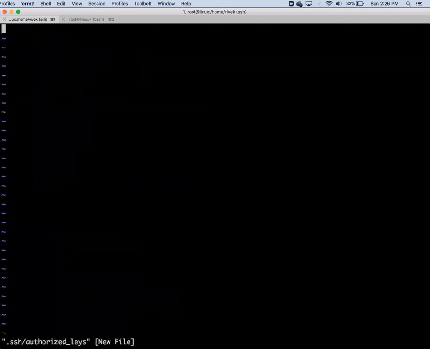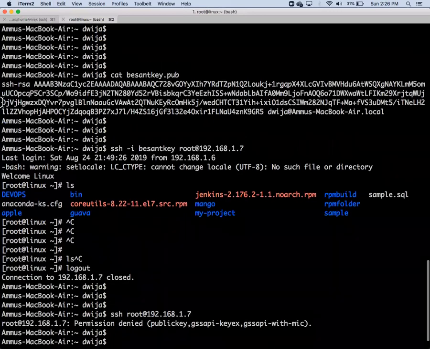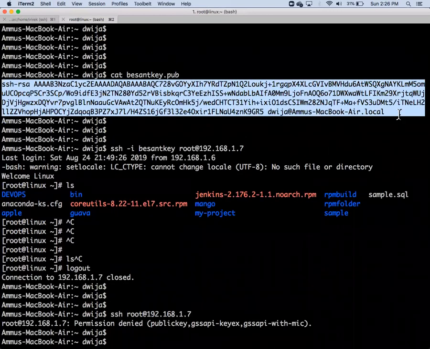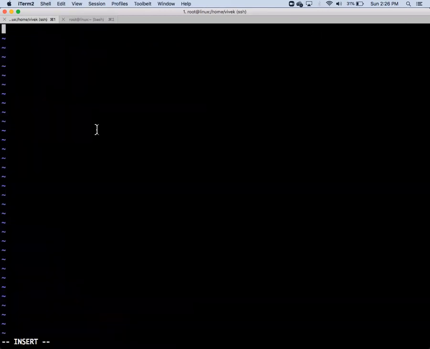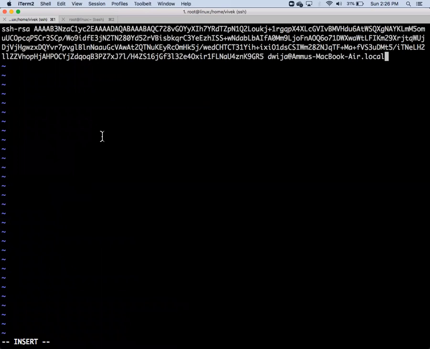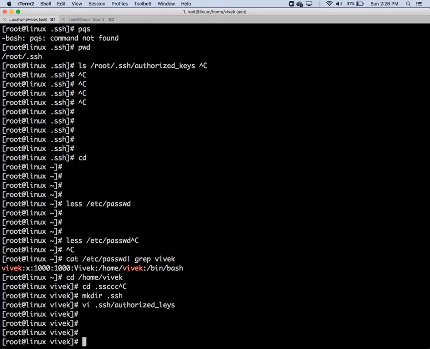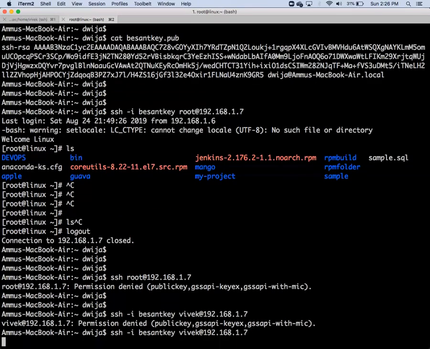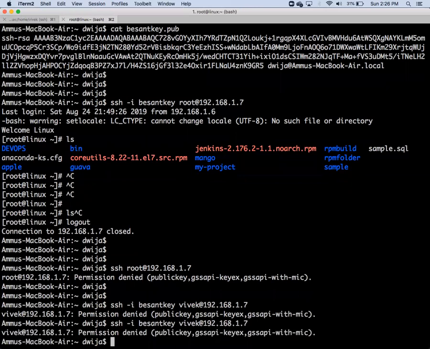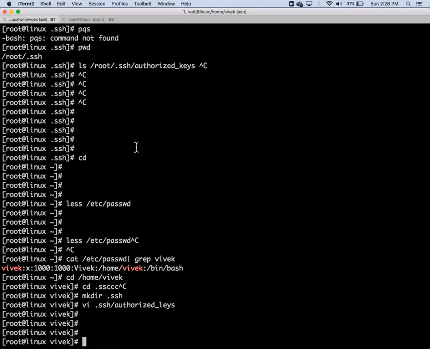Insert, and where is the public key I want to insert? This is the public key. I have to copy the same public key to Vivek also. Copy it. Save it. Right? Now we will try again as Vivek. Still permission denied. Why? So some file location permission has been denied. Check what the permission is for .ssh.